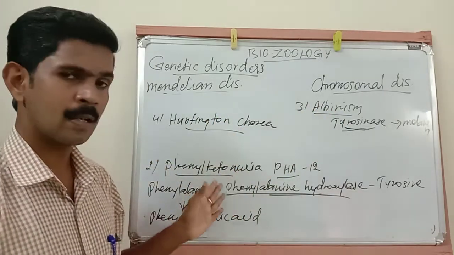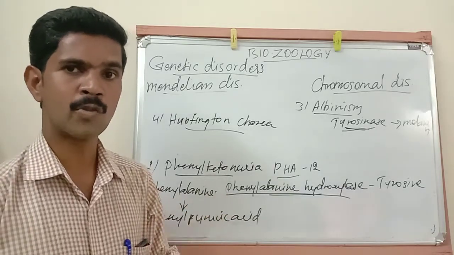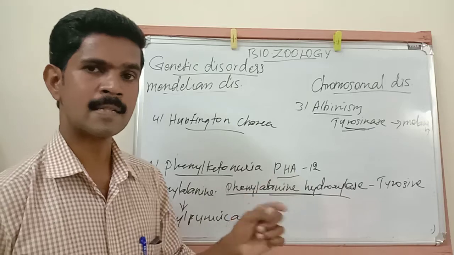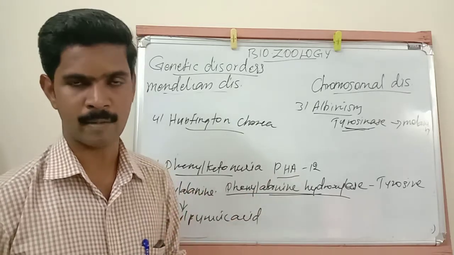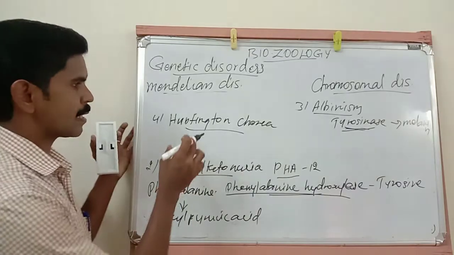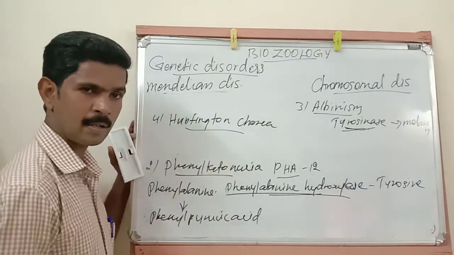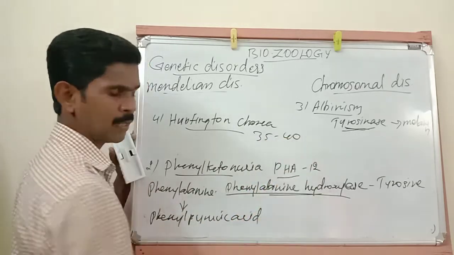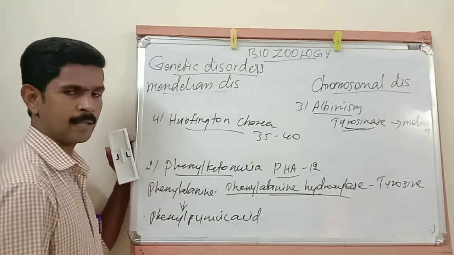These 3 disorders are due to autosomal recessive genes. But Huntington-Chorea is a disease due to an autosomal dominant gene. If any person is affected with this Huntington disorder, that person will die between the age of 35 to 40.